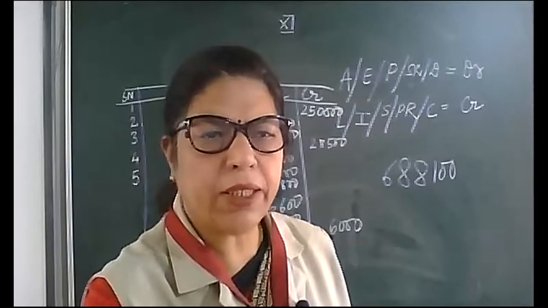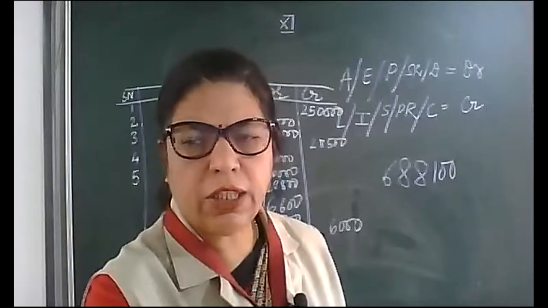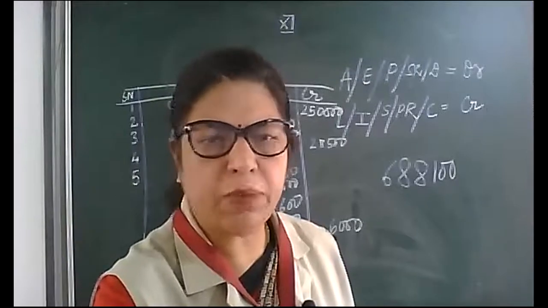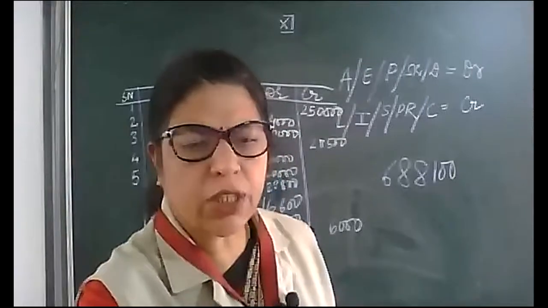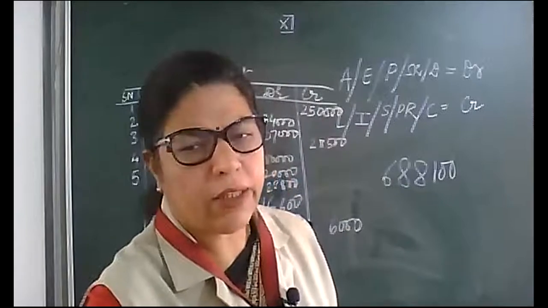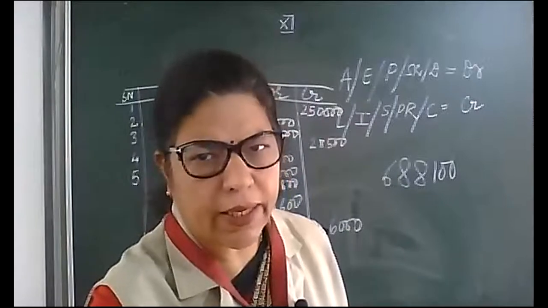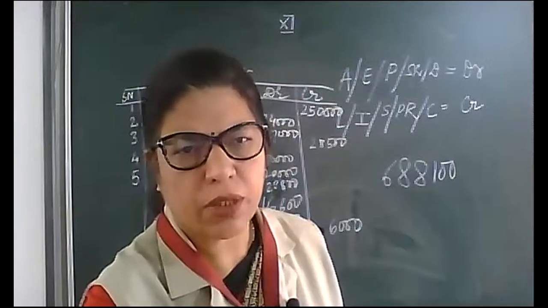Do the total, my dear. Tanishq Malik, please switch your video on, my dear. Don't switch it off. So the total of the debit side is 688,100, and you will do the total of the credit side. If there is any difference, put it in the suspense account. Okay?